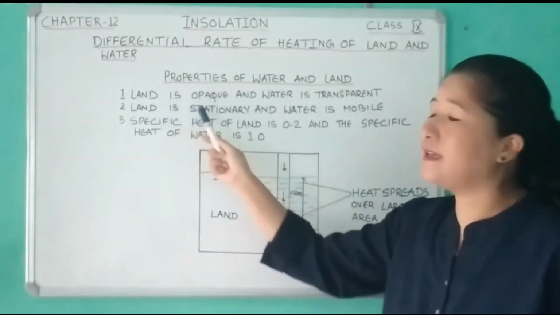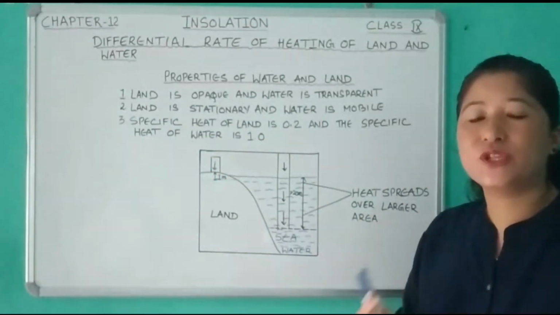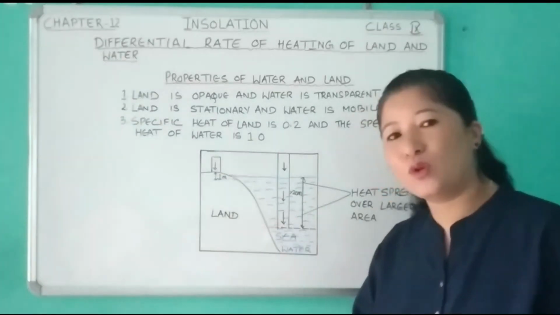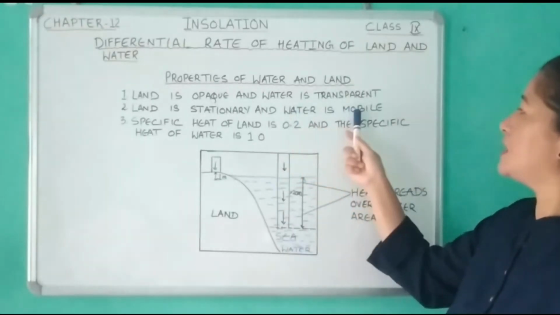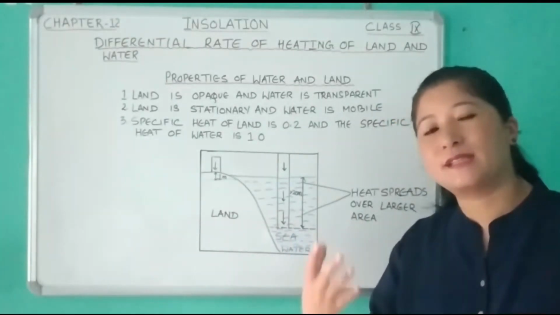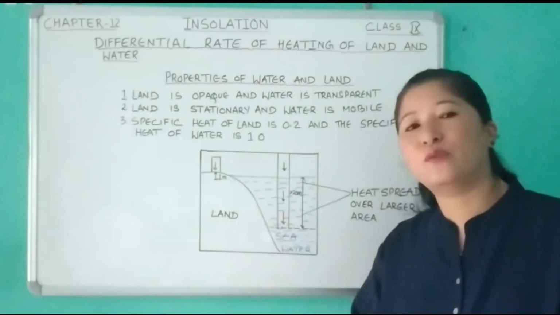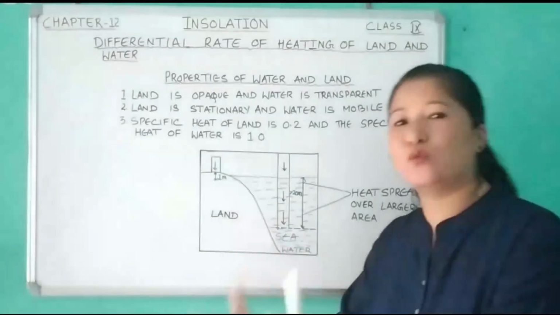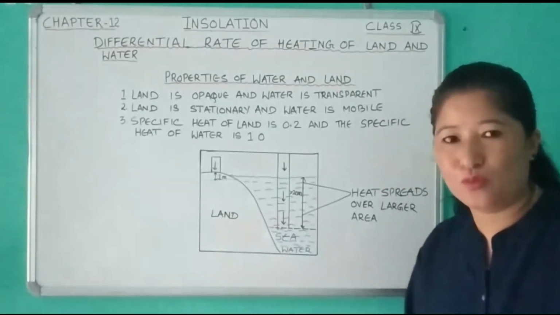Then number two, land is stationary and water is mobile. That means land cannot move, it cannot be shifted, isn't it? So a heated piece of land cannot go and mix with the cool land. Whereas water is mobile, due to the movement of water bodies like ocean currents, waves and tides. So the warm water can easily go and join the cool water.